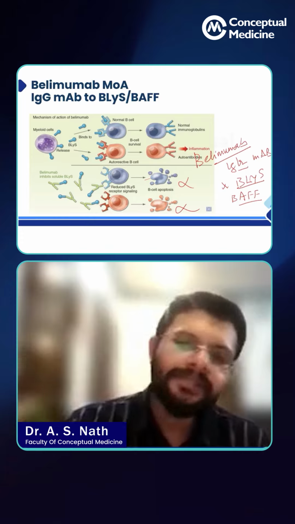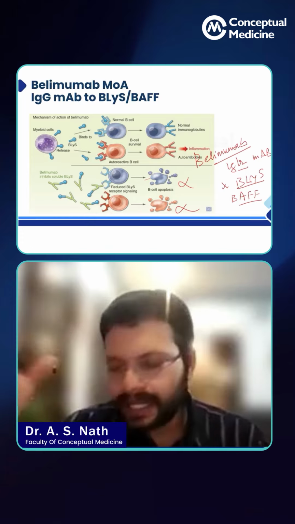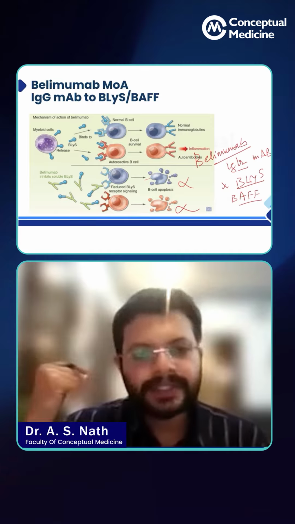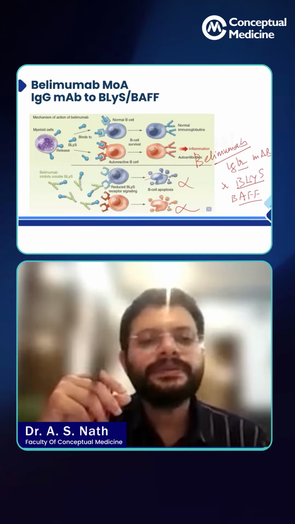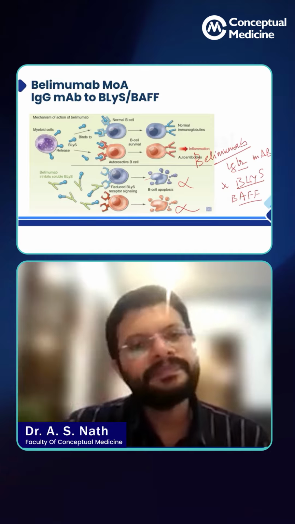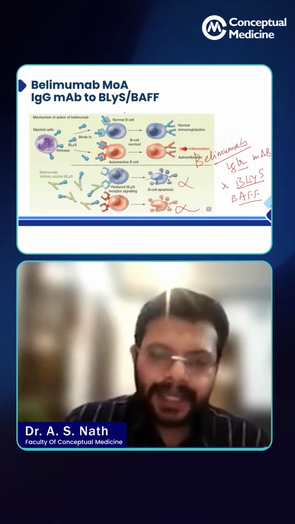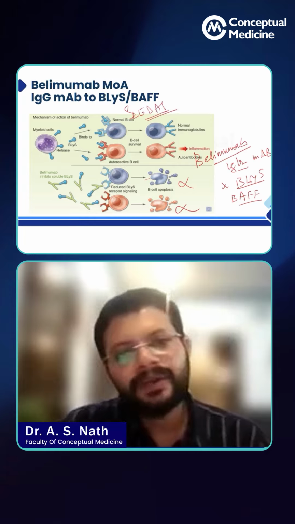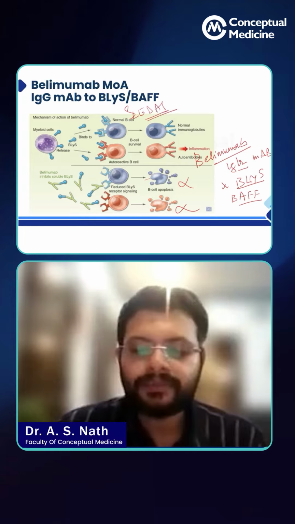The B cells are the cells which are dysregulated in SLE, giving rise to a lot of antibodies which deposit in the kidney or attack different tissues, the musculoskeletal system, the heart, and so on in SLE. Belimumab is found to be useful in reducing the SLE disease activity index. SLEDAI scores are much lower with belimumab.